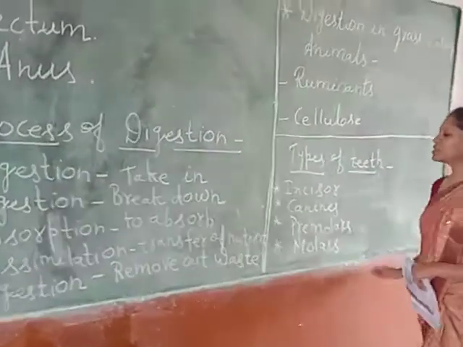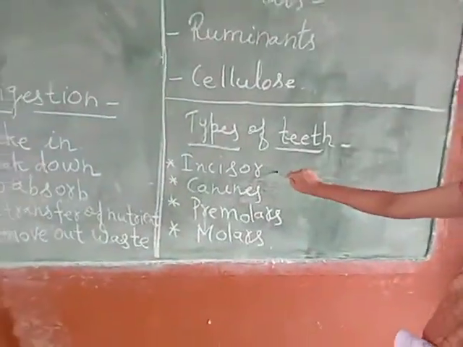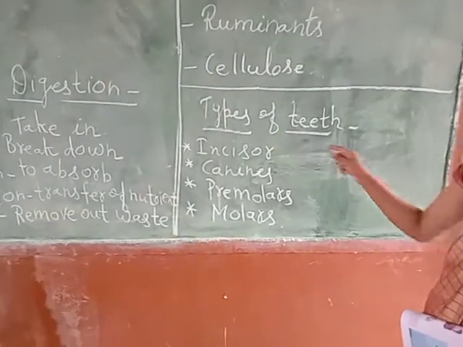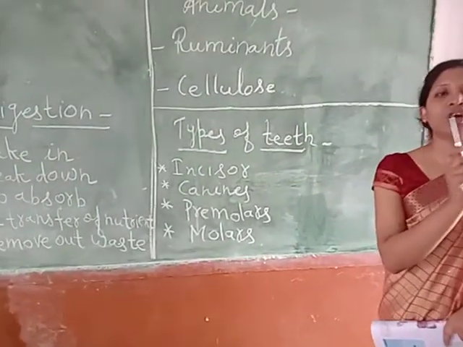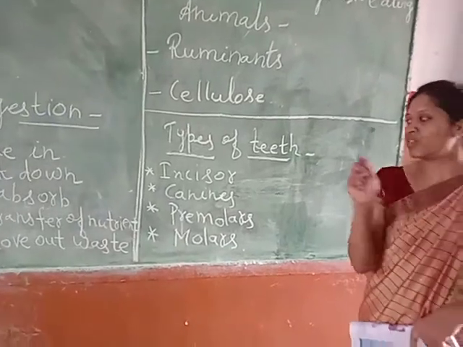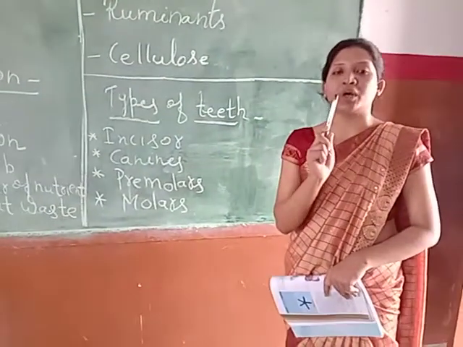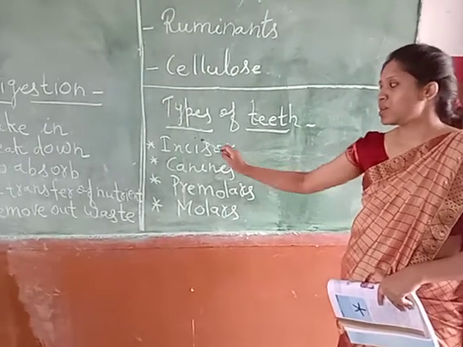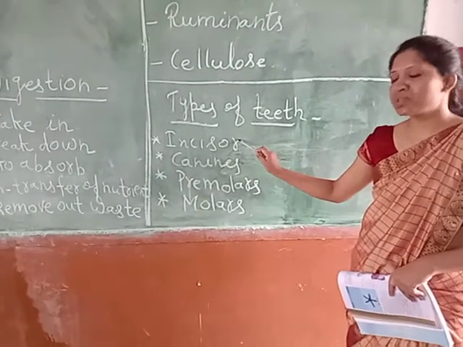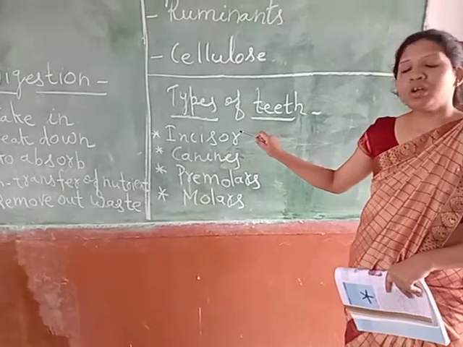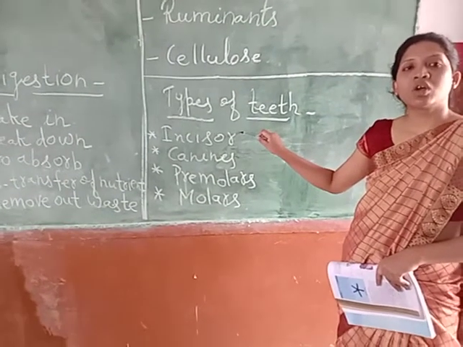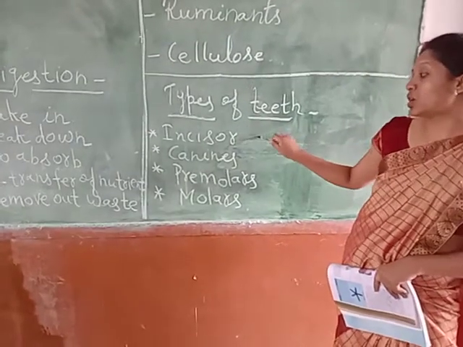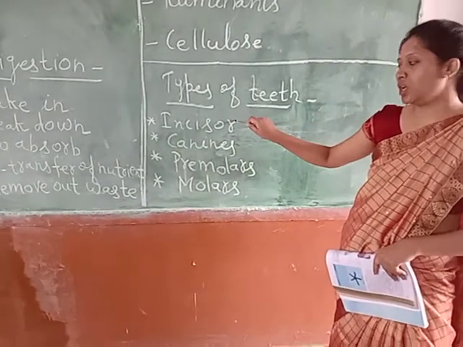First one is incisor. Incisors are the teeth you see in the front of your mouth when you open it. Next, how many incisors are there? Top two and down two. That means there are 4 incisor teeth present in the human body.